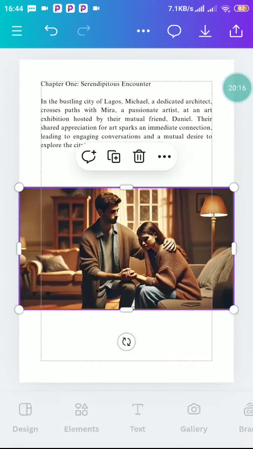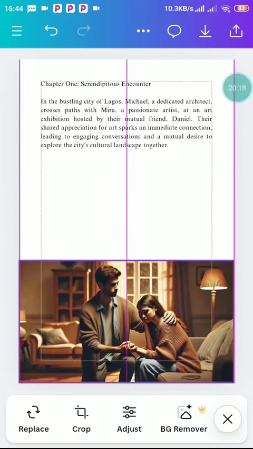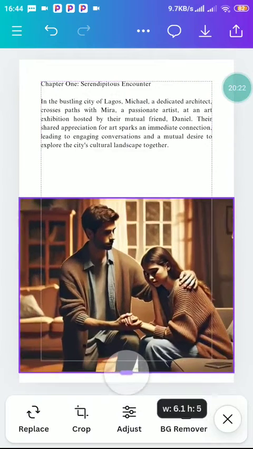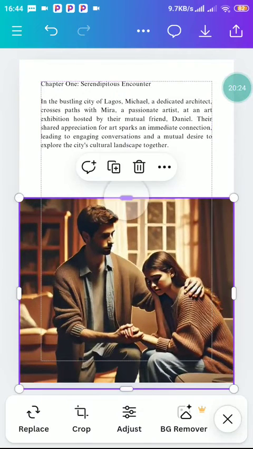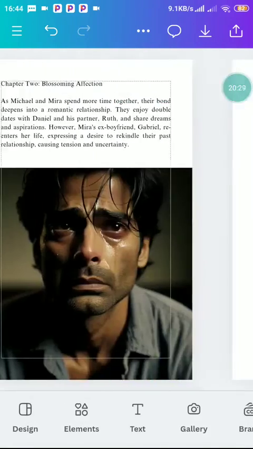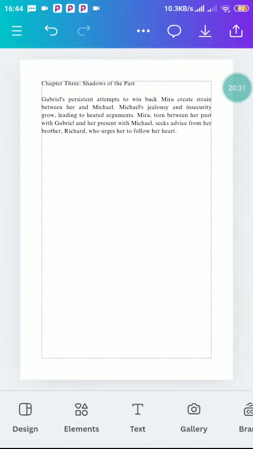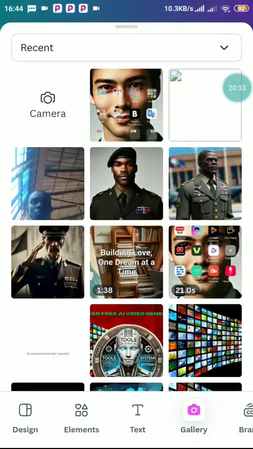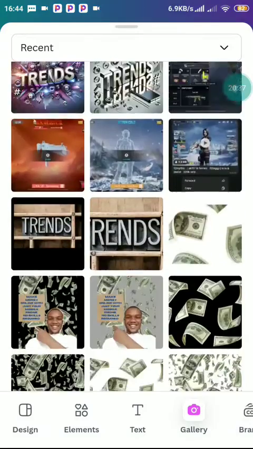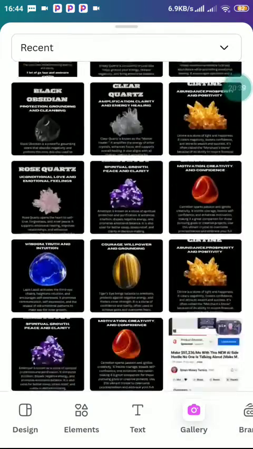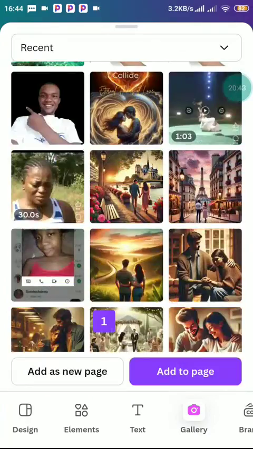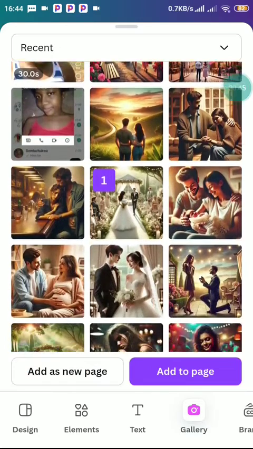Now this one we can bring it down a bit. Now let's extend this. Let it be bold. It's too small. So now it's okay like this. So now let's add another image. Gallery. You still add another image. If you want, you can add numerous images to your own desire. You can add any number of images you want to add.